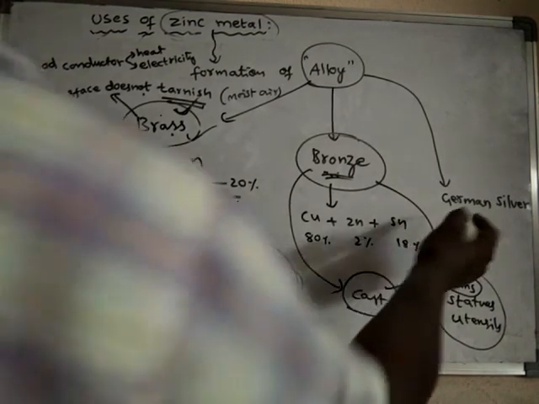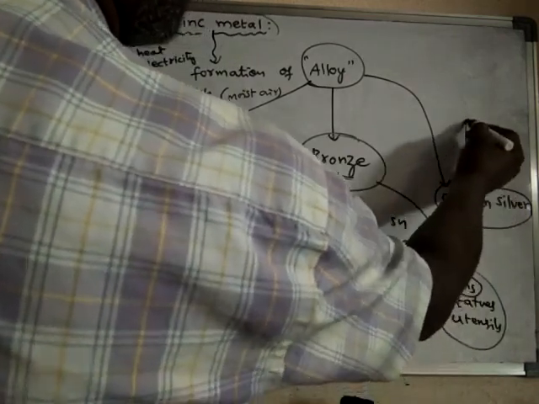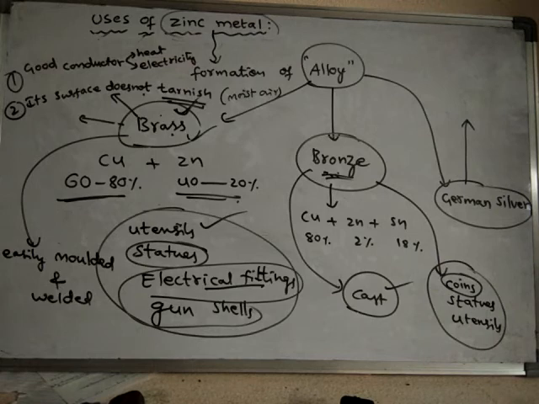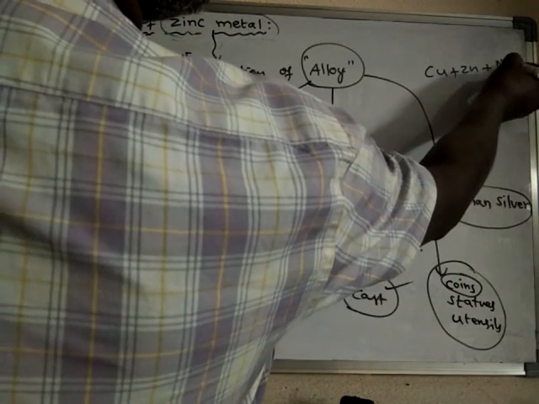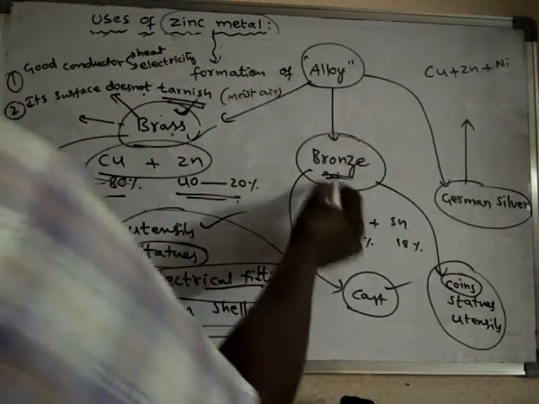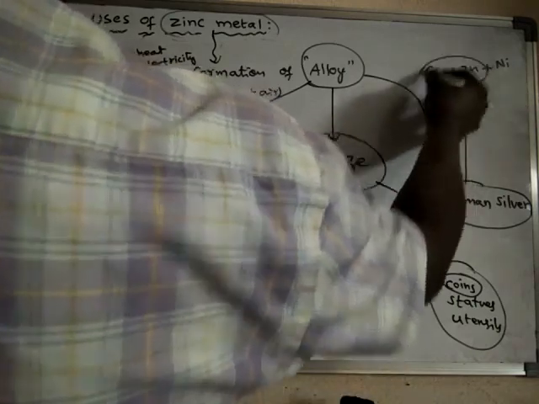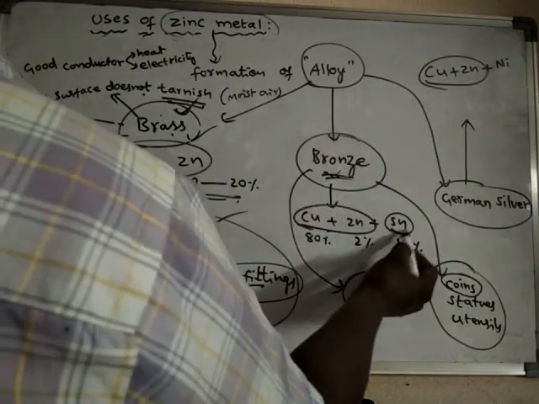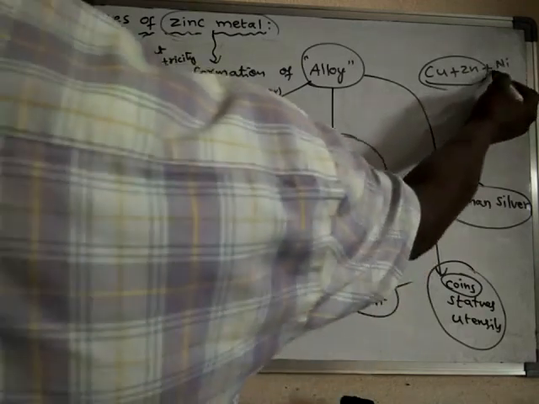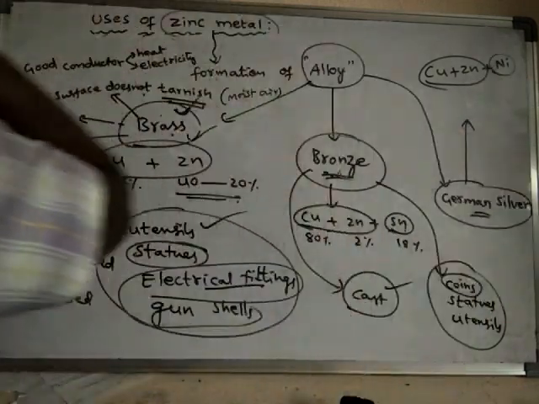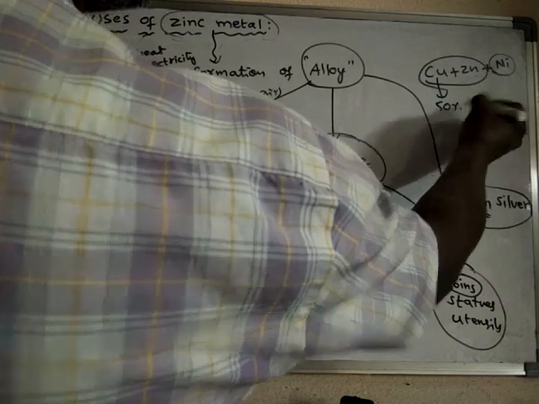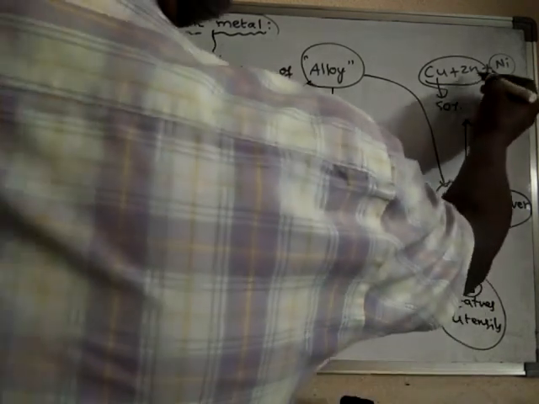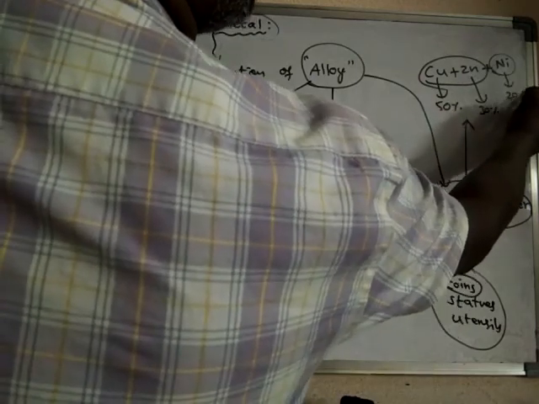Now we will discuss German silver. What is German silver? It is also a mixture of copper, zinc, and here it is nickel. In all these cases, copper and zinc are present. When tin is present, it is called bronze. When nickel is present, it is called German silver. Here the composition is copper 50%, zinc 30% and nickel 20%.